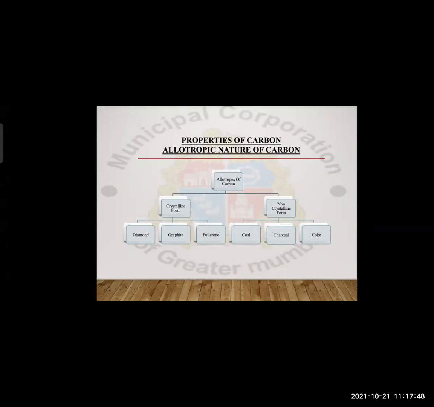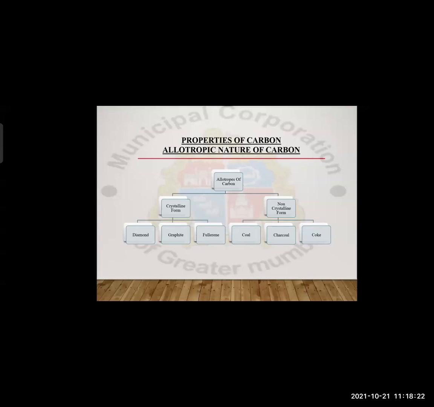The first one is the crystalline form and the second one is the non-crystalline form. In the crystalline form, we will be studying diamond, graphite and fullerene. And in the non-crystalline form, we will be studying coal, charcoal and coke. Two forms of allotropic carbon.